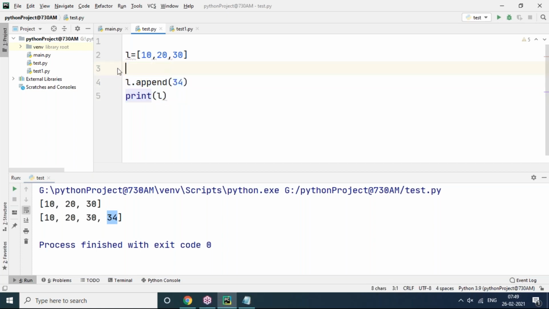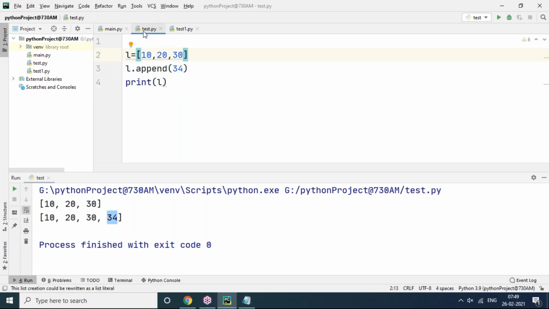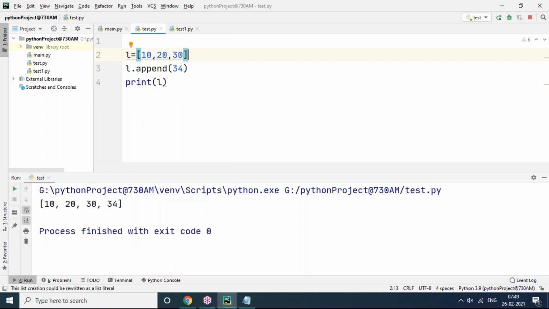If you want, you can remove the first print. Only one list is there, with elements being added. You printed with the old values, and later we added one more value and printed again. Two times you are printing, that's why it's coming two times. But actually, right now L is holding 10, 20, 30, 34 only.